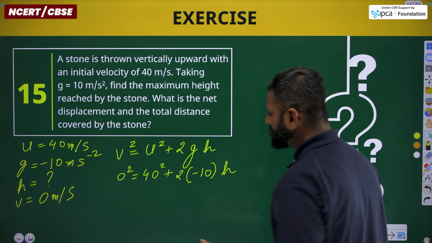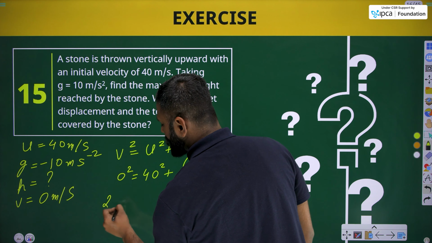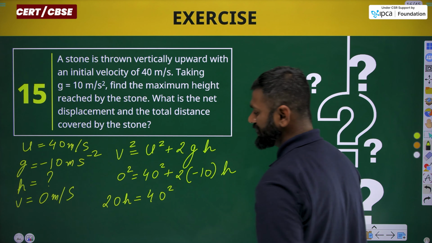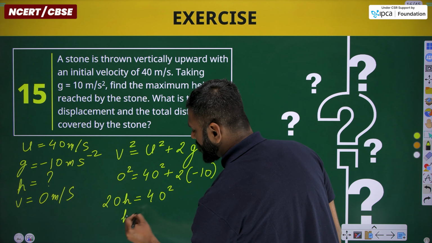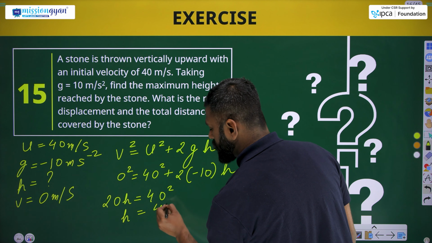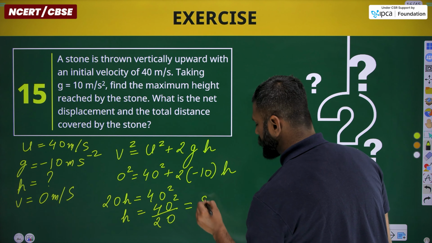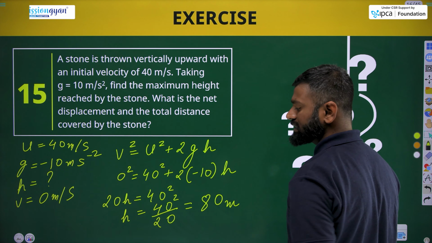By simplifying, 20h is equal to 40 square, and the value of h is 40 square upon 20, that will be equal to 80 meter.